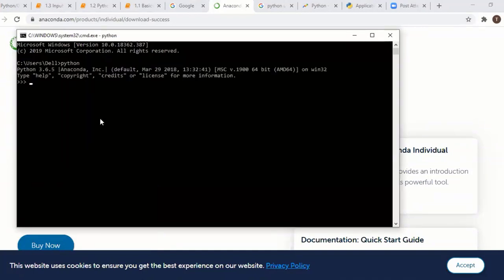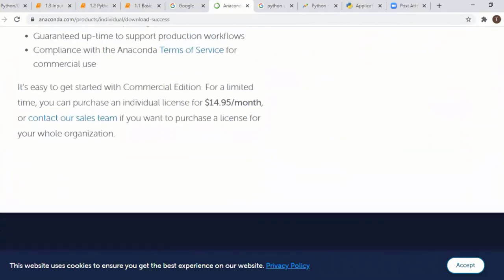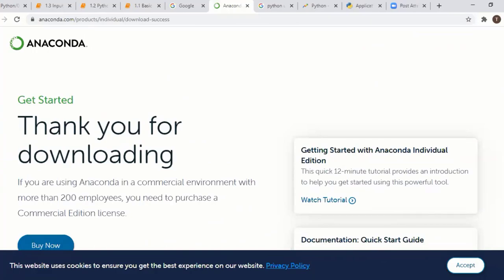If you type python, it shows 3.6.5, because I installed it two years back. It comes with the Anaconda version. Simple. If you install Anaconda, everything is built in, it has all the things. Don't bother about Python separately. I hope you are clear on this.